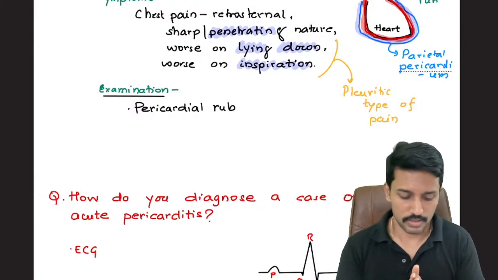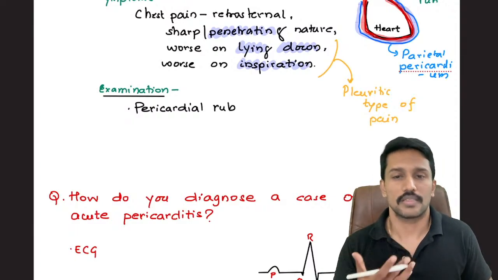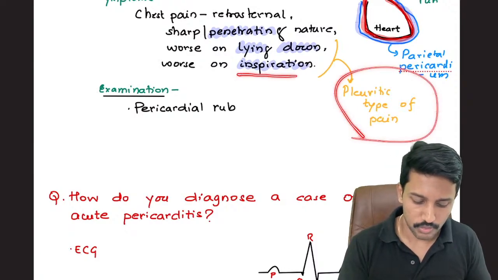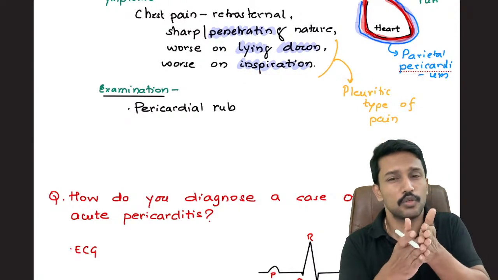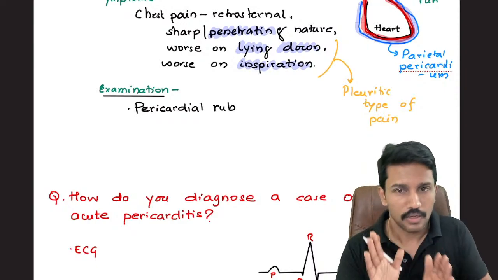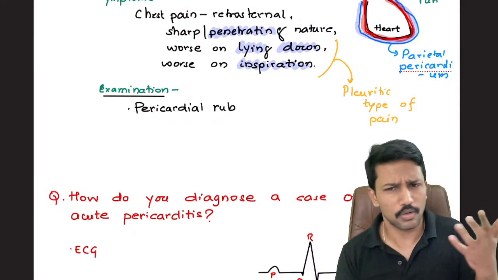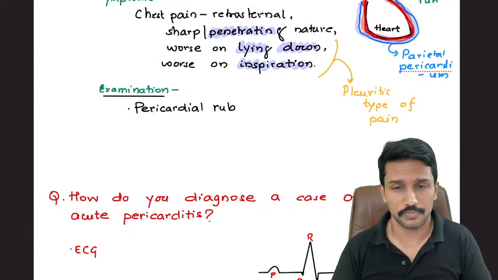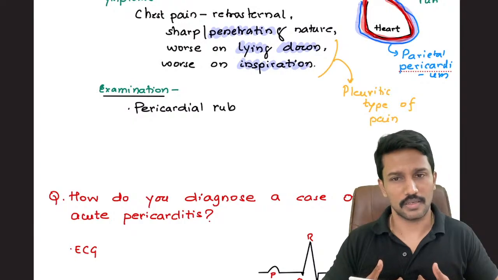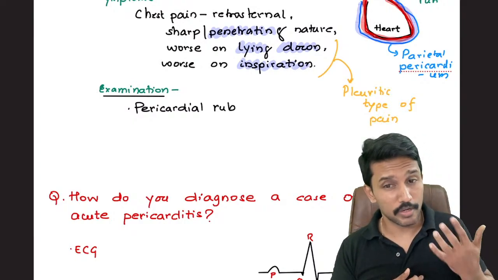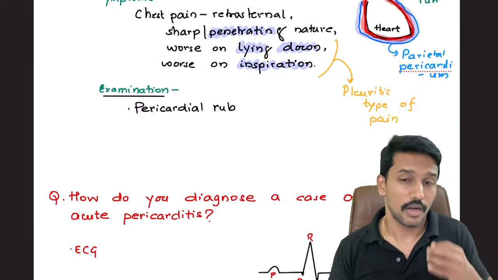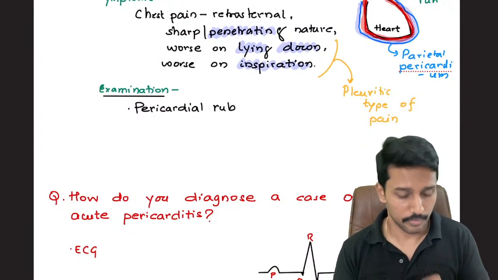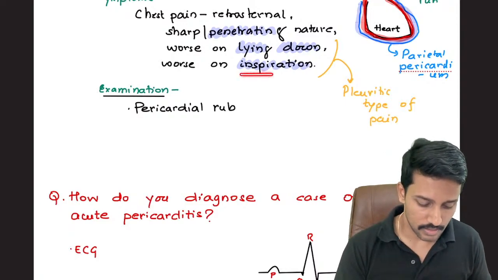Now the only problem here is if I have, let me say, pleuritis, inflammation of the pleura, the layers covering the lungs, there also I will have pain which will be worse on inspiration. There also, when two layers of pleurae rub against each other, I will hear this rubbing sound. There we call it pleural rub. Now what I'm hearing, whether it is pleural rub or pericardial rub, how will I differentiate? Because lungs extend very close to the mediastinum. So if I'm hearing something here, it may be coming from the pleura or it may be coming from the pericardium. How will I ensure that the rubbing sound that I'm hearing is coming from the pericardium and not from the pleura?